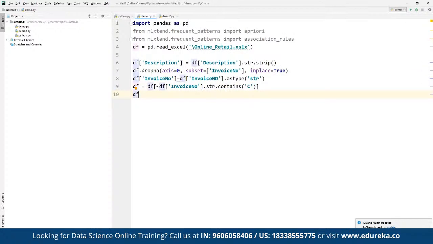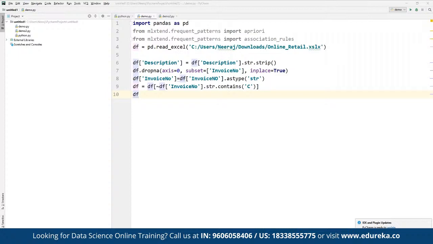After we are done cleaning up, we need to consolidate the items into one transaction per row with each product. For the sake of keeping the data small, we are only going to be looking at the sales for a specific country. So once we are done, we are going to consolidate the items into one transaction per row with each product, and we are going to look at the sales for a specific country.